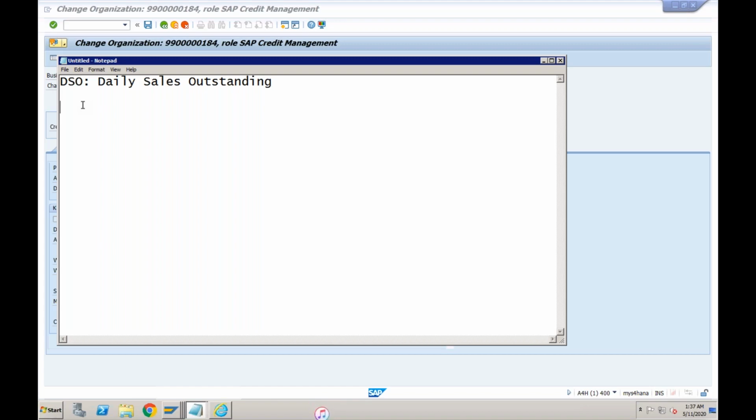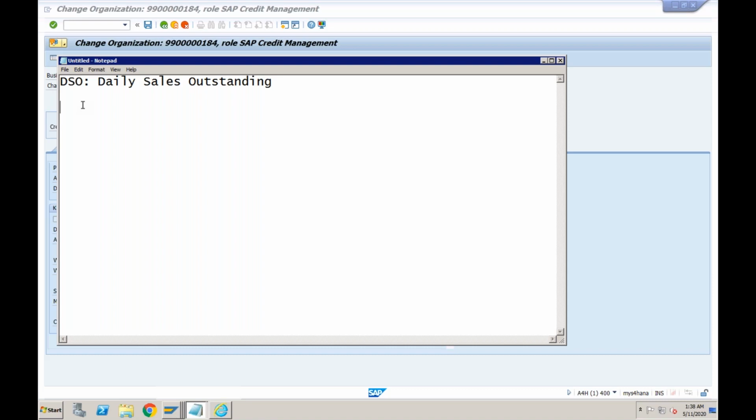So for example, if a customer makes the payment normally in every 20 or 25 or 30 days, it will do the average of all the payments made by the customer, and it will tell you this customer's DSO is too good. For example, there are some customers, you send them the bill, even though the credit time you have given is 30 days, they make the payment in 10 days. So this DSO of 10 days is very good. You can think of giving more credit to this customer because he is always paying before time. On the other hand, there are some customers whose credit period is 30 days, but their DSO is more than 50-60 days. So you will try to avoid those kinds of customers, or maybe you will push those customers by giving some cash discounts, that okay, if you pay on time, we will give you this much discount, just to make sure that we are getting our amount on time.